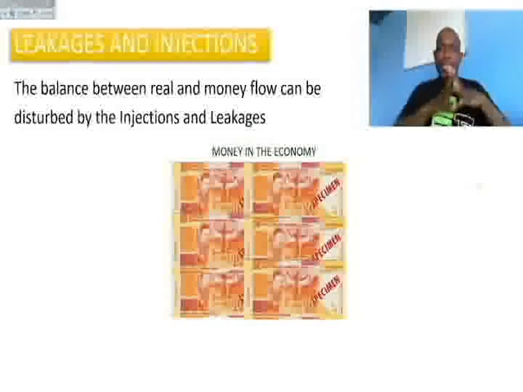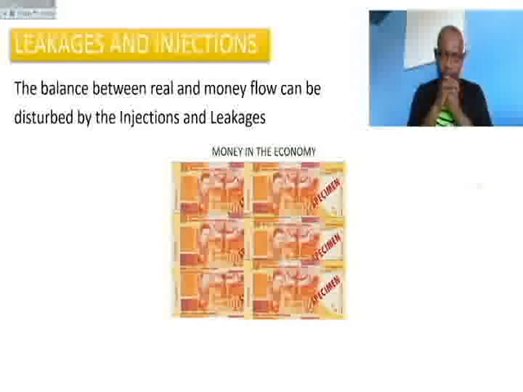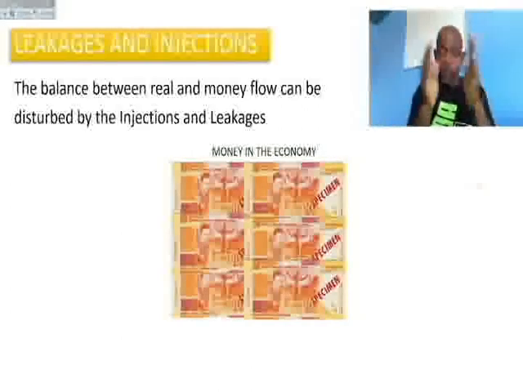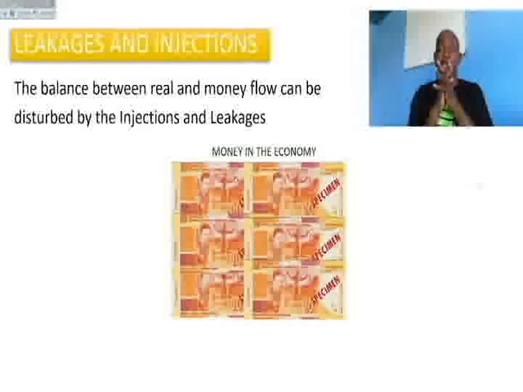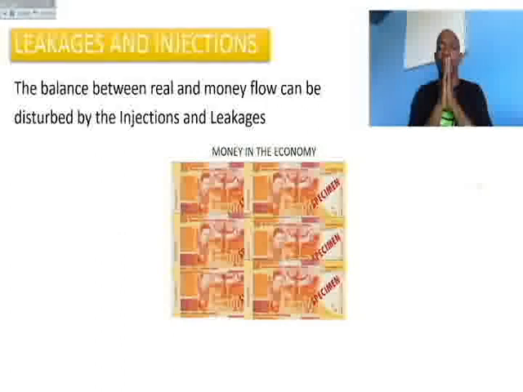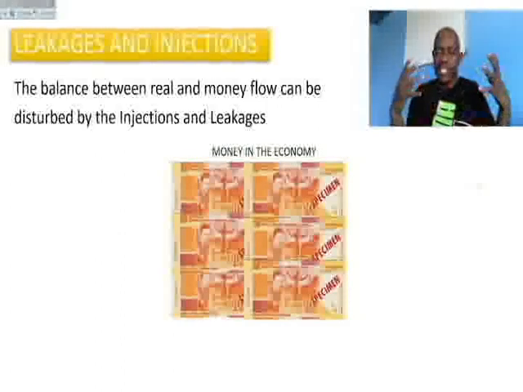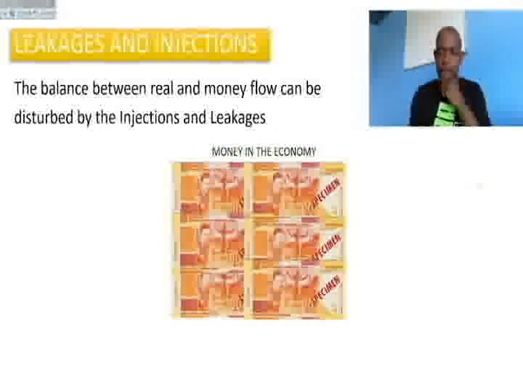The balance between real and money flow can be disturbed by the injections and leakages. We have 1,200 rand in our economy, and this money that we have can be disturbed by the leakages and injections.